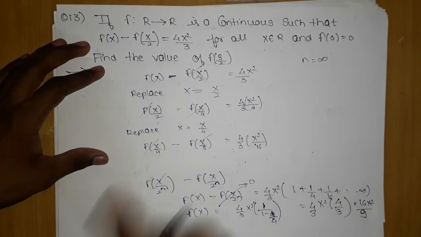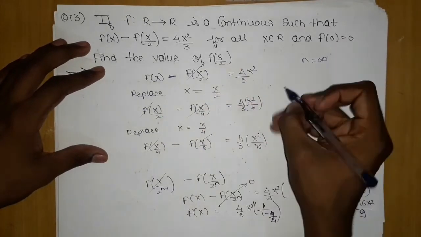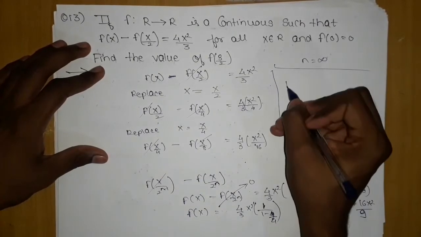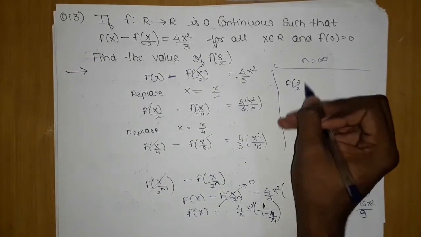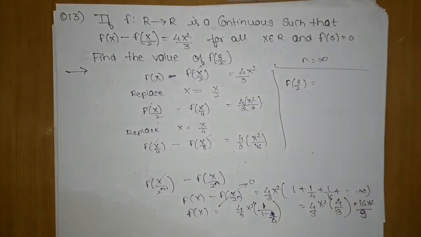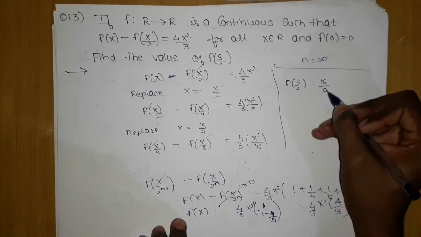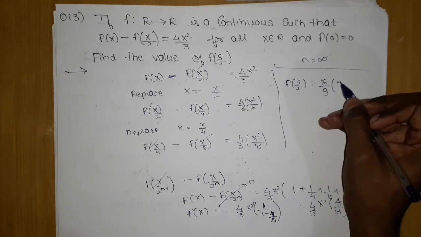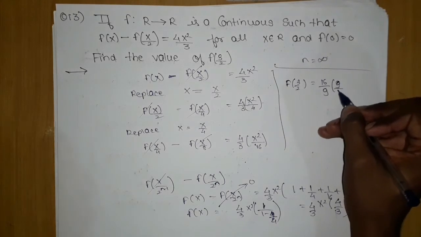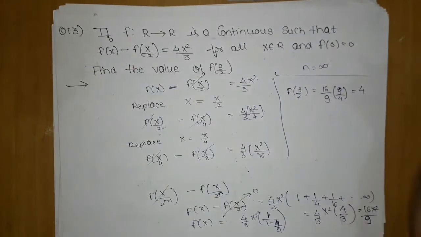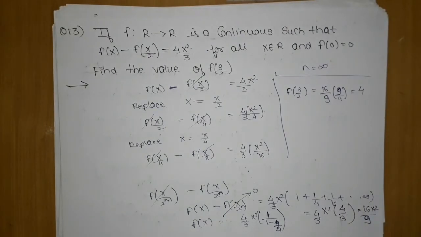Now what we want is f(3/2). Let me solve it here. If I put x equal to 3 by 2, what I get is f(3/2) equal to 16 by 9 times 9 by 4, which will give me 4 only. So this is our answer for f(3/2).